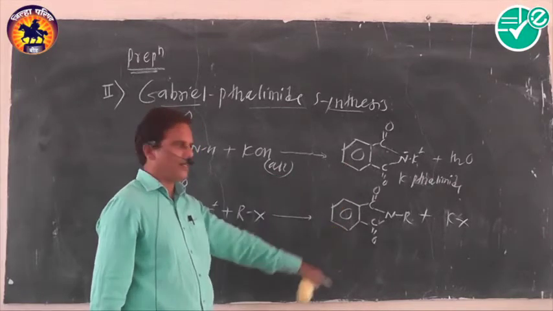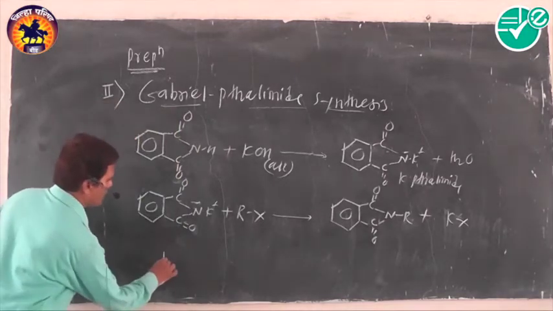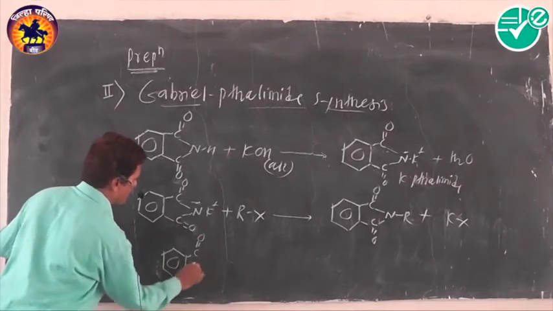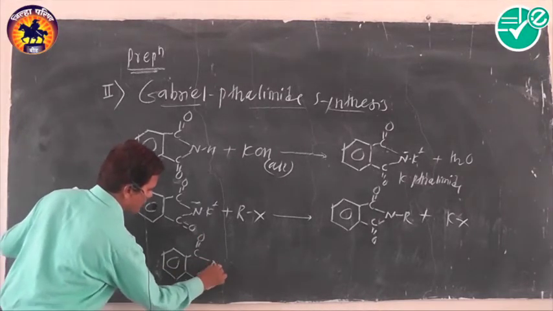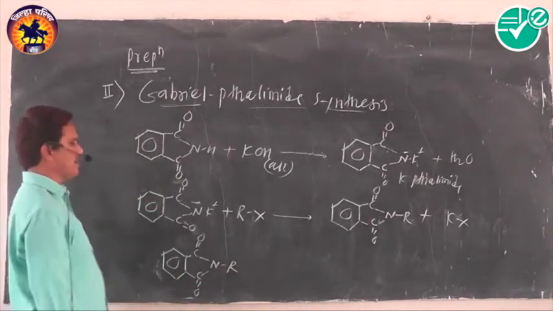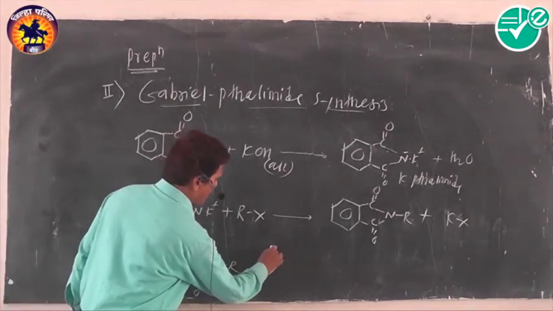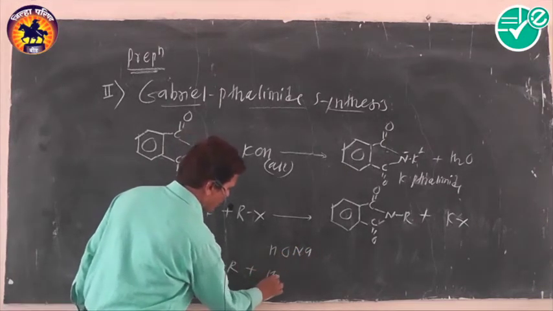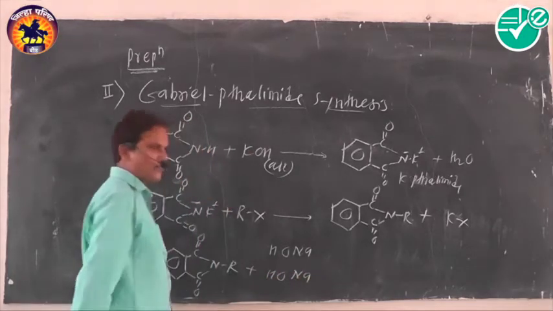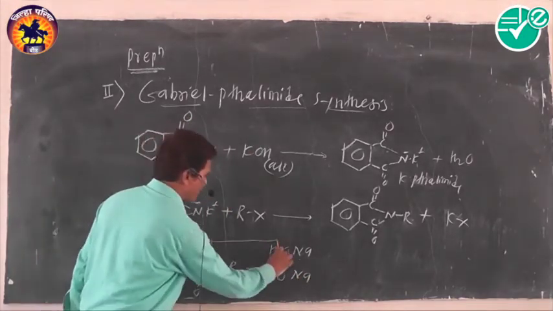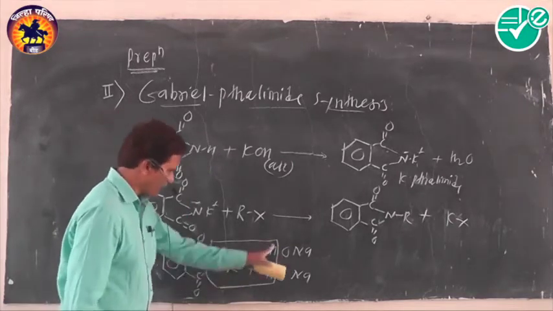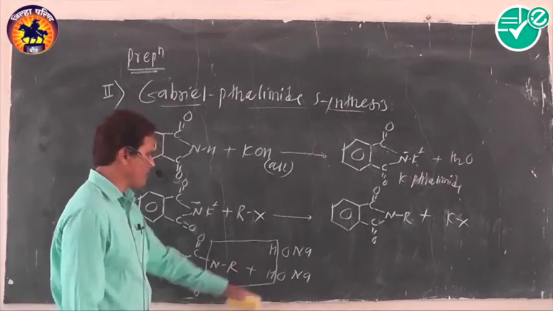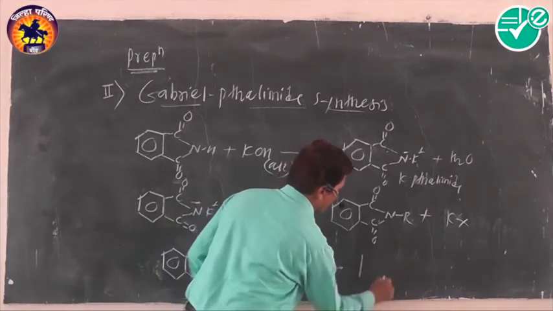When this N-alkyl phthalimide is subjected to hydrolysis with caustic soda, NaOH, we get RNH2, the primary amine, along with COONa, and we can write the reaction in this way.